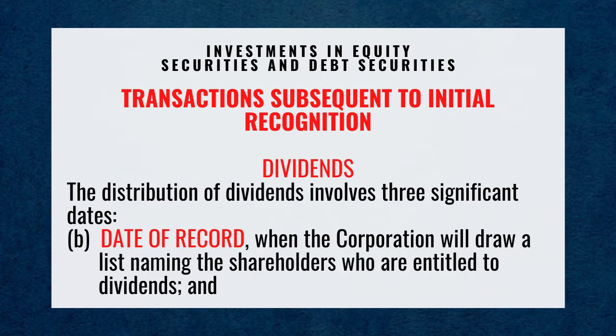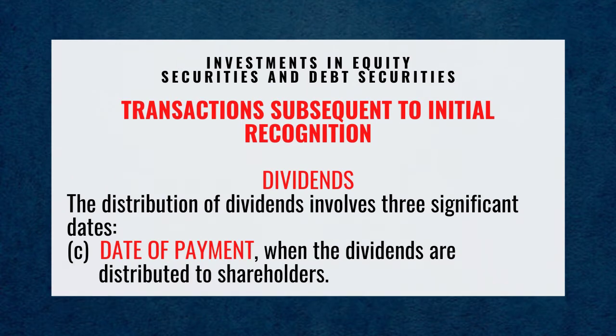Letter B. Date of record. The date of record is when the corporation will draw a list naming the shareholders who are entitled to dividends. And letter C. Date of payment. The date of payment is when the dividends are distributed to shareholders.